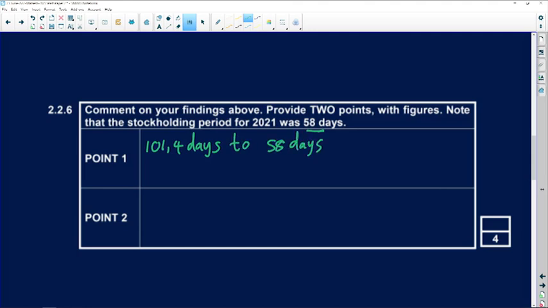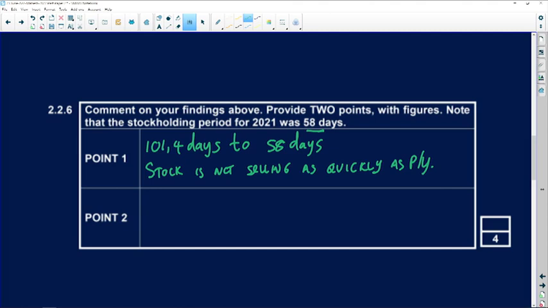So you can clearly see that the business is keeping too much stock. Or you can say that the stock is not selling as quickly as the previous year. So we can see that the product is not selling as quickly as it was in the previous year.